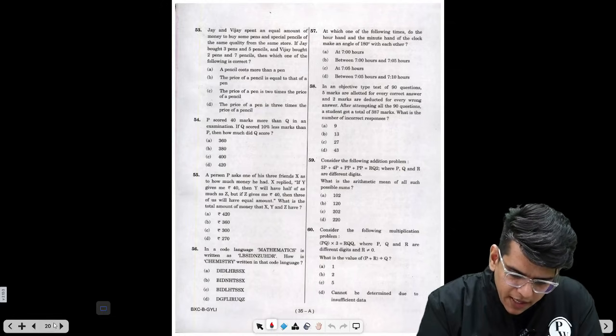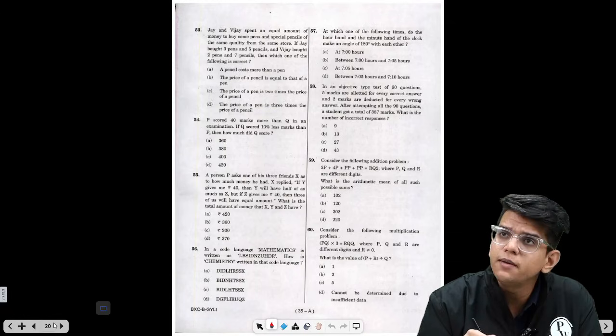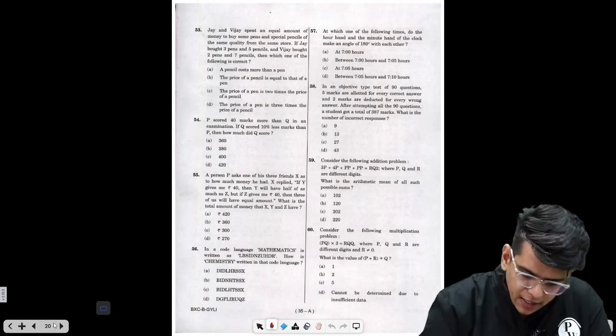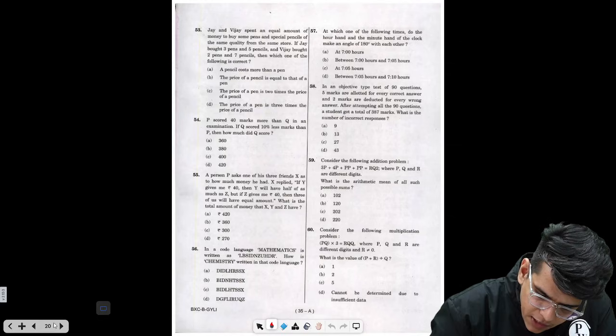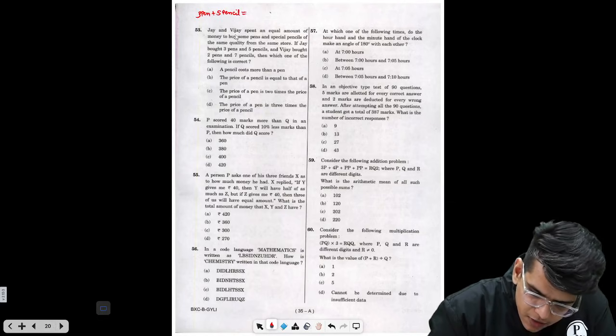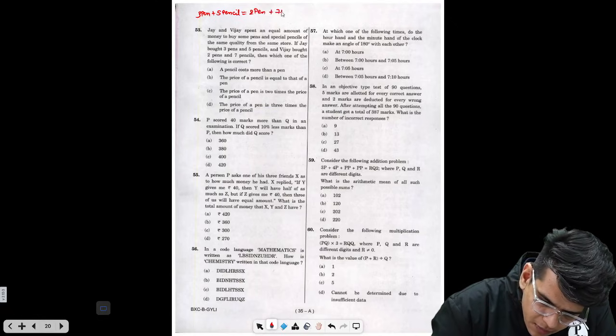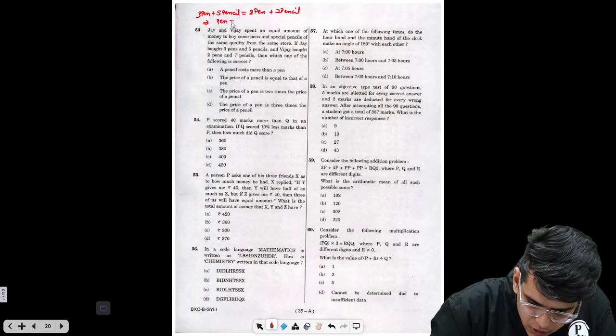Jay spent an equal amount of money as Vijay to buy some pens and some pencils of the same quality from the same store. If Jay bought 3 pens, 5 pencils and Vijay bought 2 pens and 7 pencils, then which of the following is correct? Both of them have spent the same amount of money. That means 3 pens plus 5 pencils equals 2 pens plus 7 pencils. If you simplify this, you get pen equals 2 pencils.